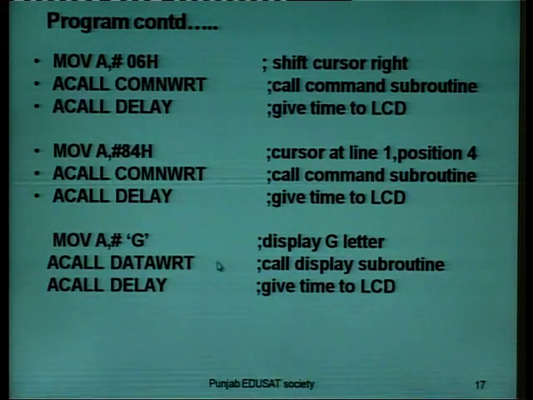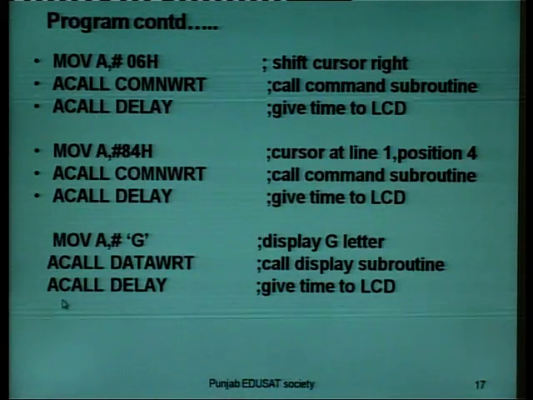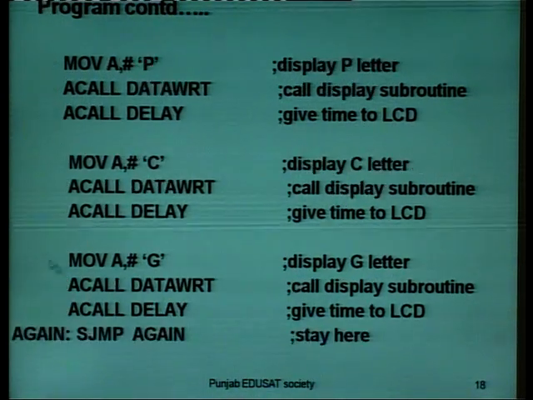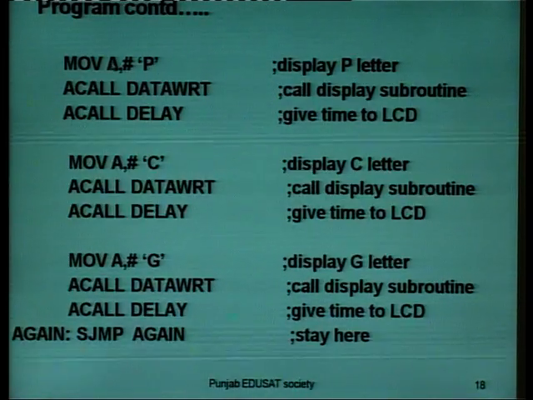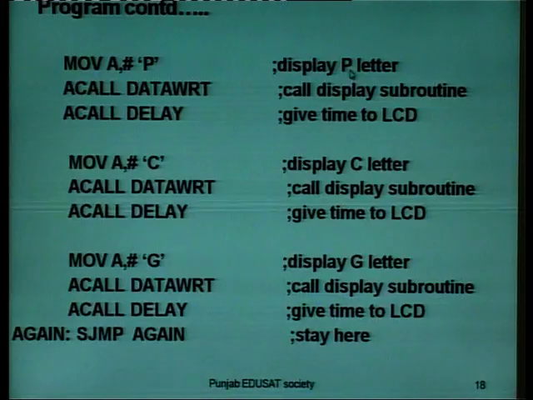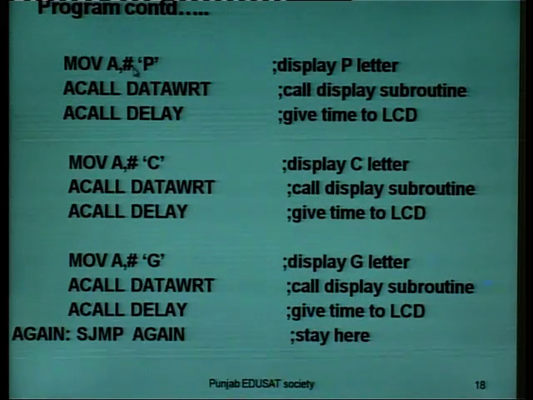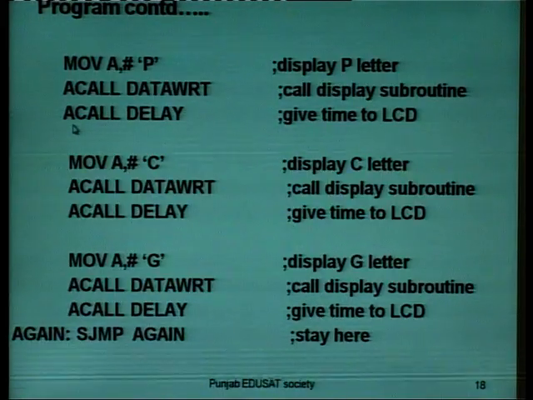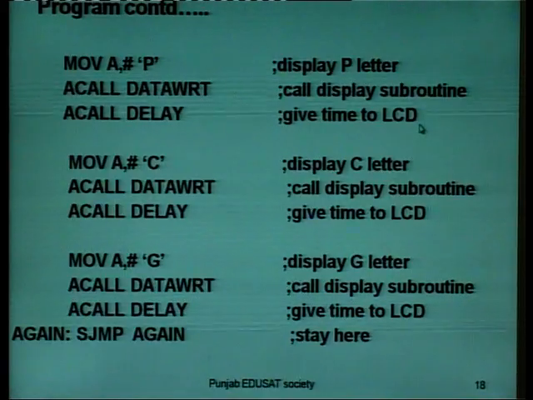Absolute call for data write. Now we will call the display subroutine. Then again absolute call for delay. This will give some time to the LCD. Now move P to the accumulator. This will display the letter P. As P is data, we call the data write subroutine. Then again absolute call for delay. This will give some time to the LCD.